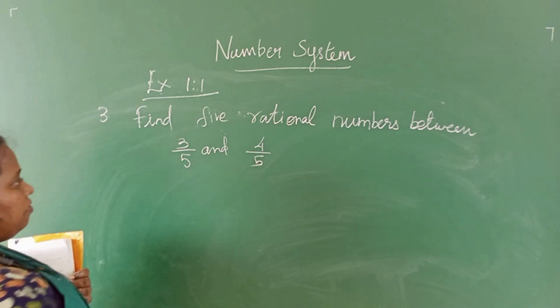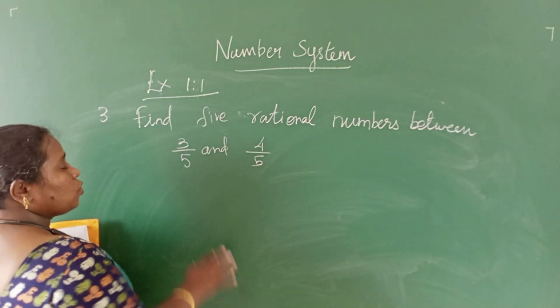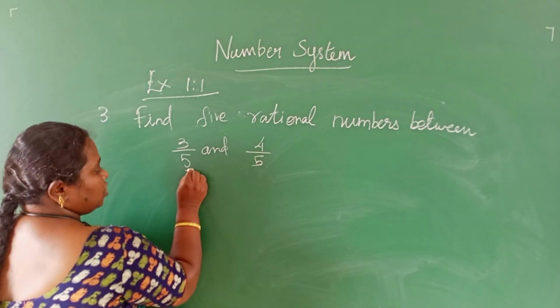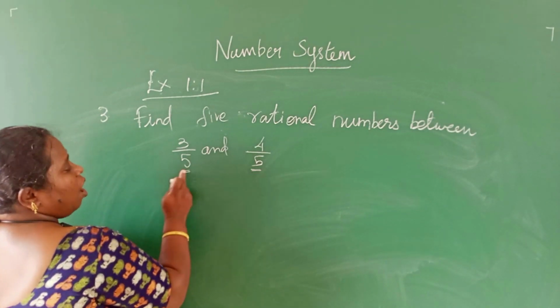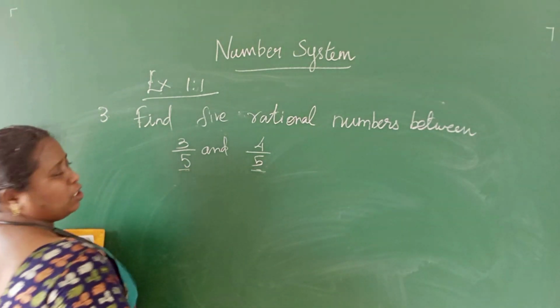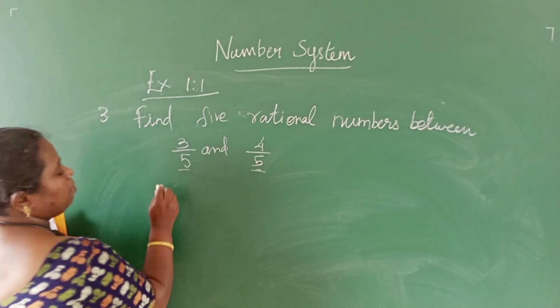See here, they have given the rational numbers 3 by 5 and 4 by 5. If they give rational numbers like this, first we have to check the denominator. In both the numbers we have the same denominator. So, what is the easiest way to get 5 rational numbers?